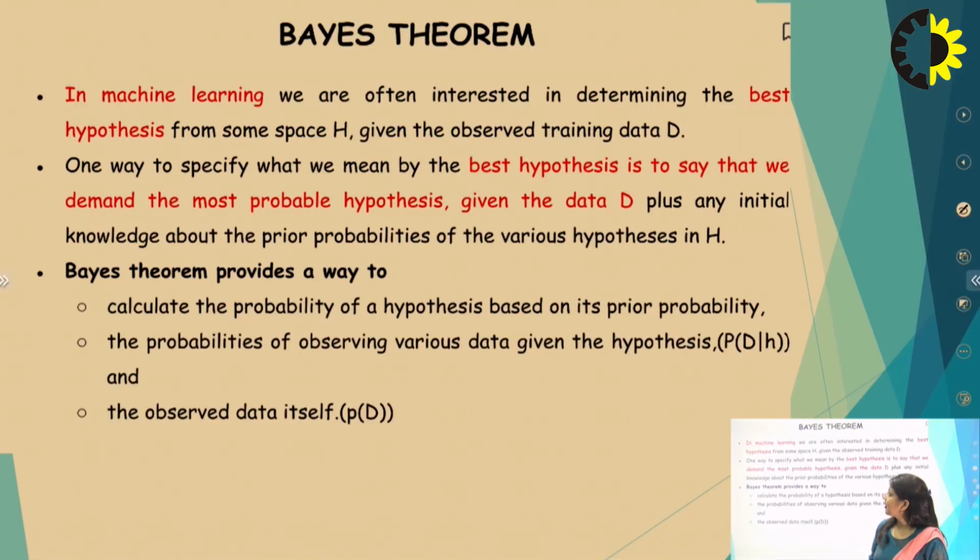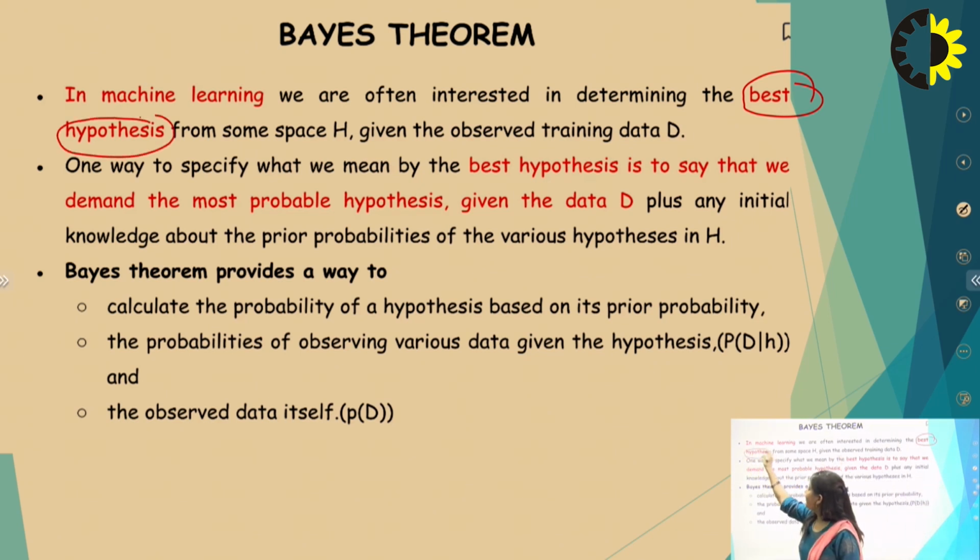Next is Bayes theorem. I already said the Bayesian optimal classifier depends on Bayes theorem. So what is Bayes theorem? In machine learning we want to determine the best hypothesis. We have a set of hypotheses and we have to decide which one is best, so we apply the Bayesian optimal classifier.